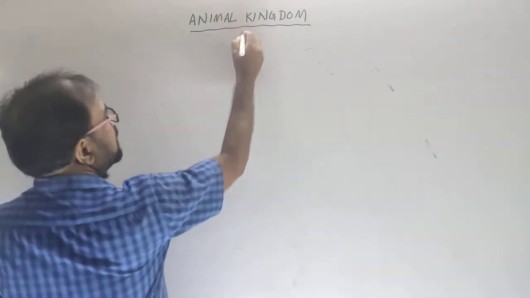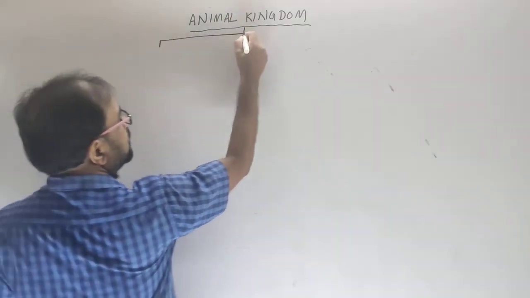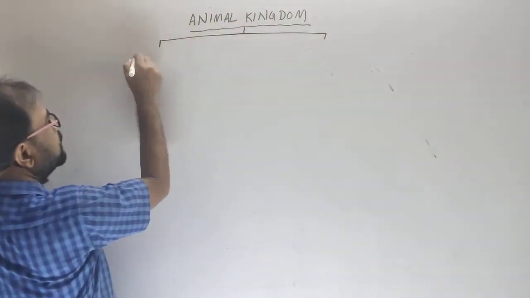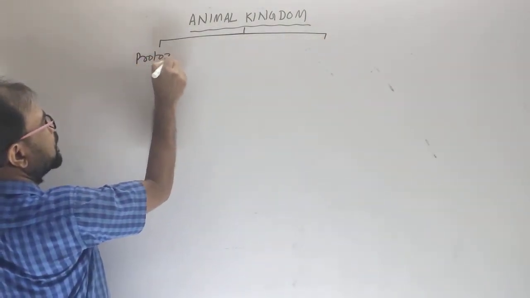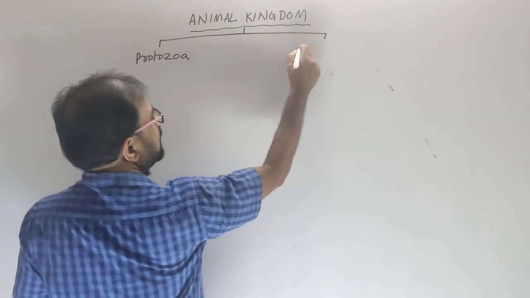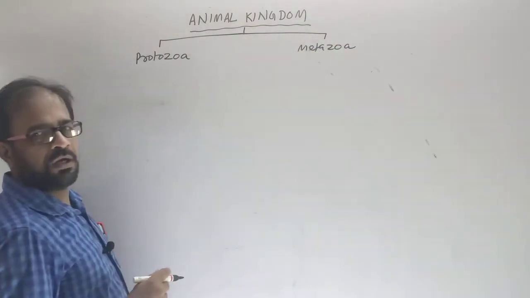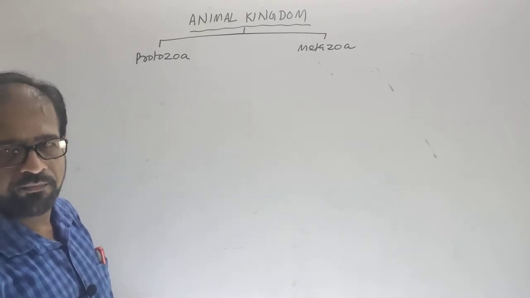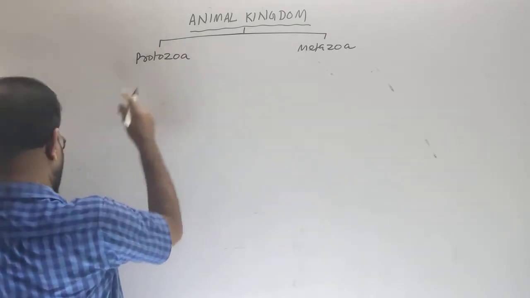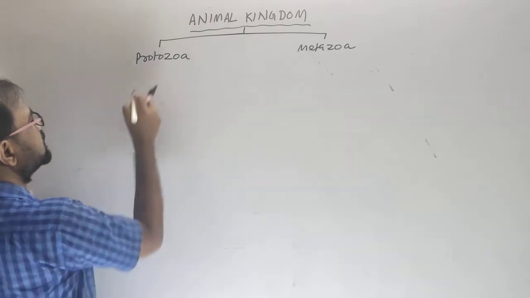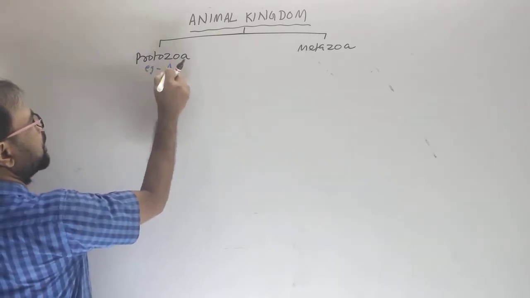The animals are divided into protozoa and metazoa. Clear? Protozoa, example amoeba.